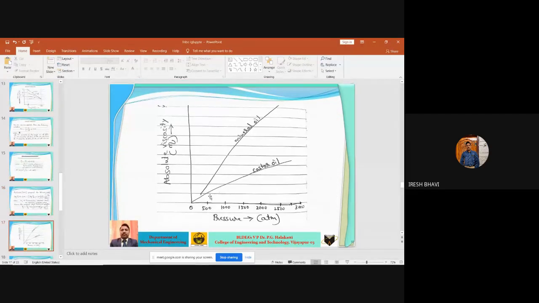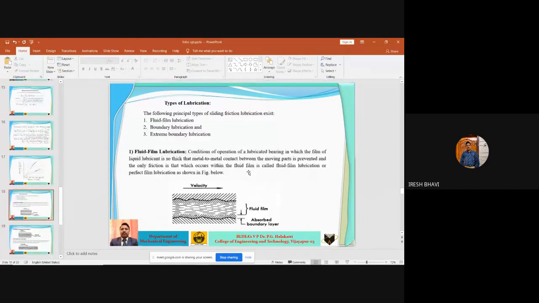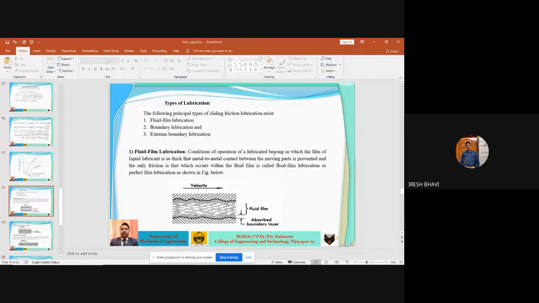Okay, and you know that the viscosity of lubricating oil increases with increase in pressure. For mineral oil, there is a very large increase in the viscosity for a small change in pressure, whereas for castor oil or vegetable oils, there is less change in viscosity with the change in pressure. Okay, this is about the effect of pressure on lubricating oils. Now let us discuss different types of lubrication.